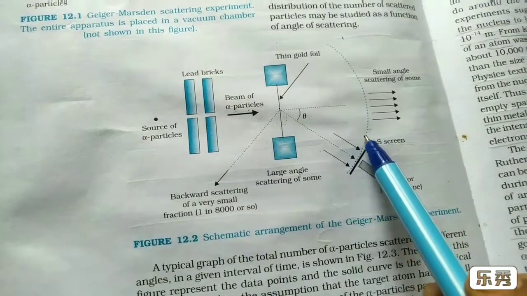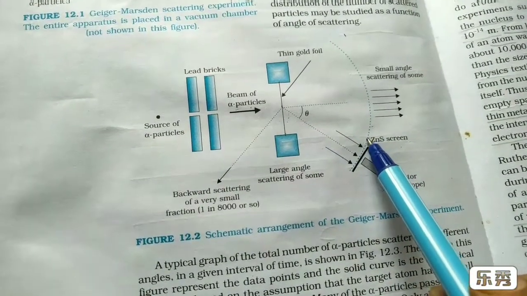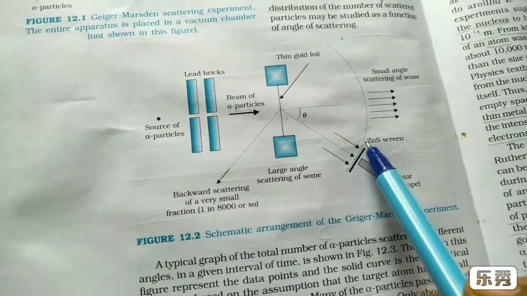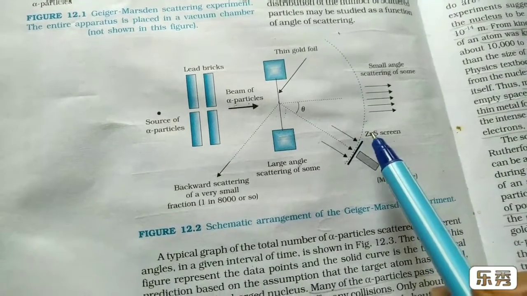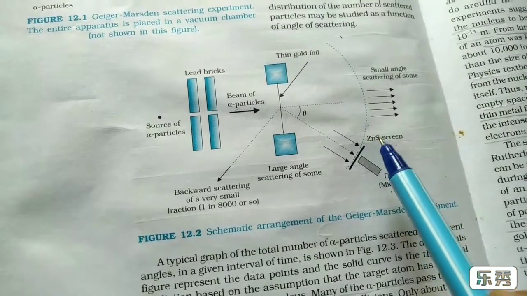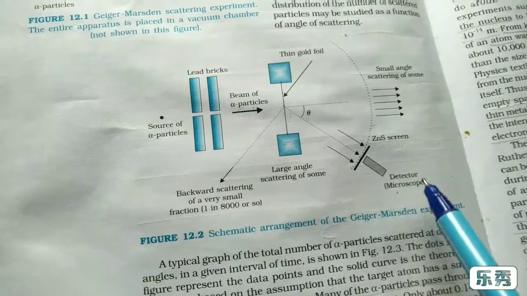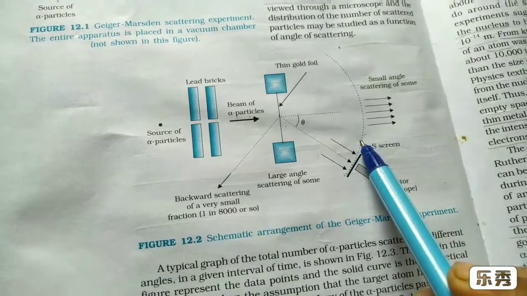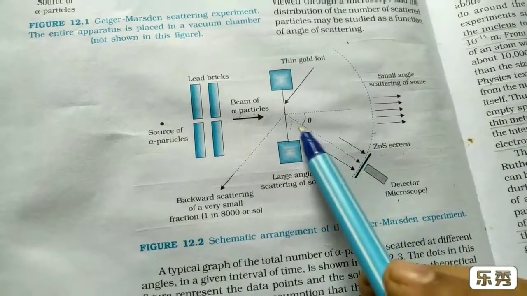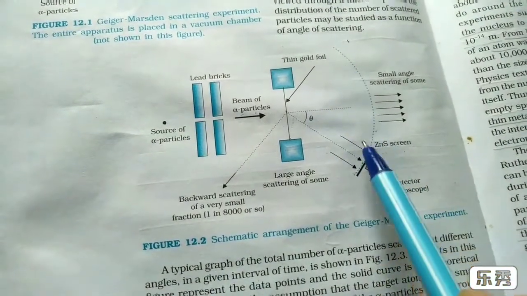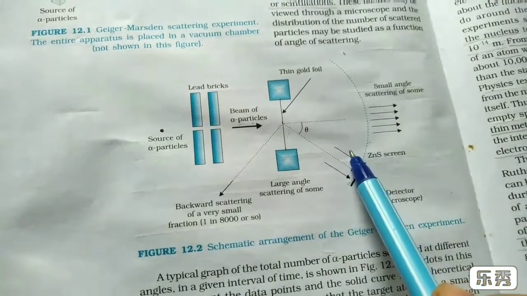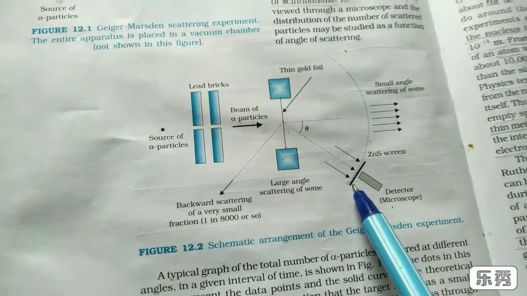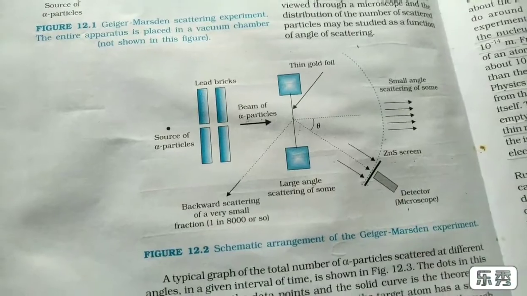When an alpha particle strikes a position on the zinc sulfide screen, there will be light flashes. We can observe the number of light flashes through the microscope, so we can understand in which direction different numbers of alpha particles get scattered. This is the experimental setup for the alpha particle scattering experiment.